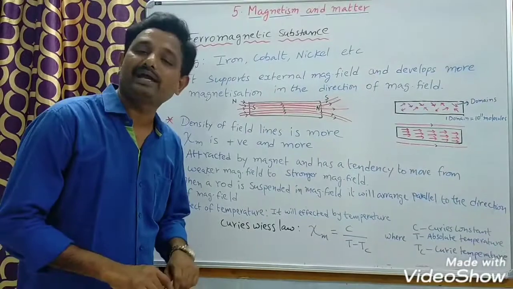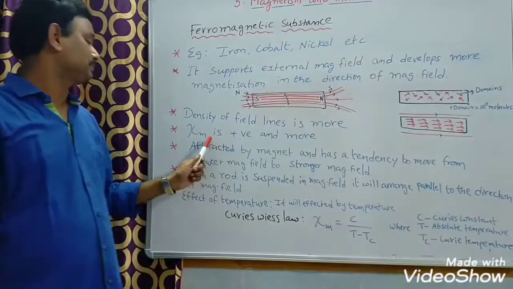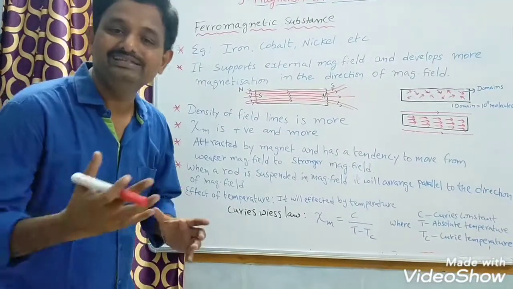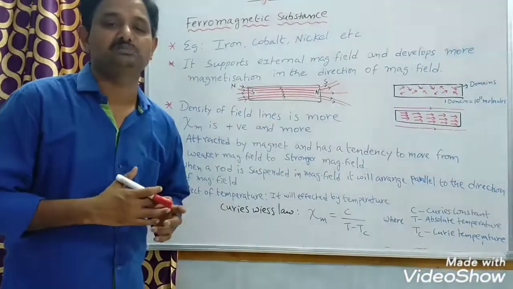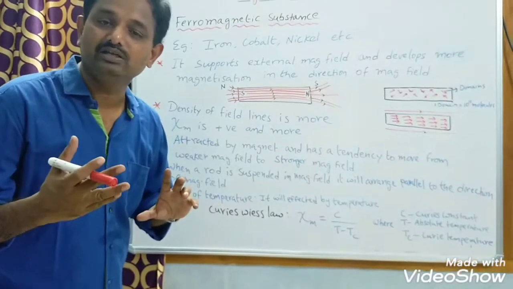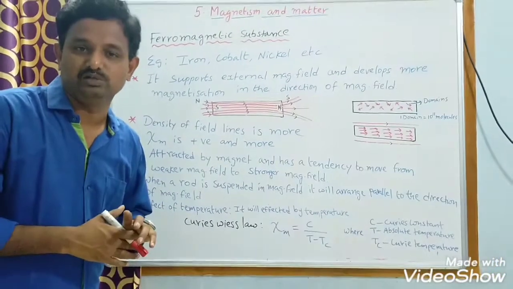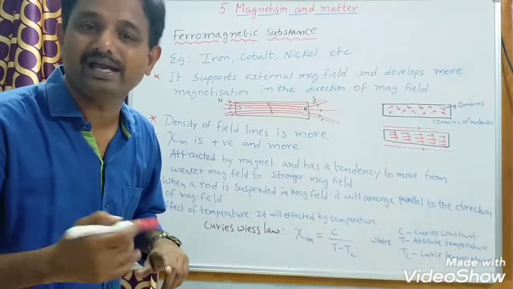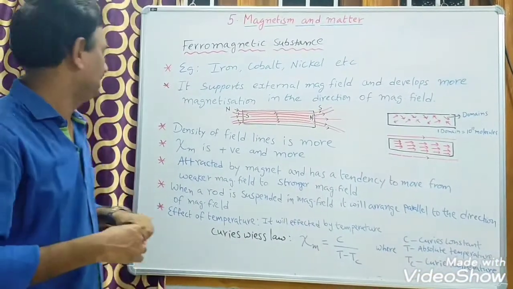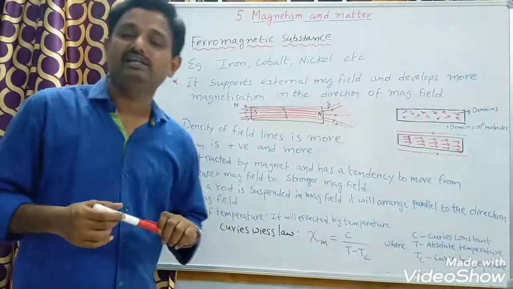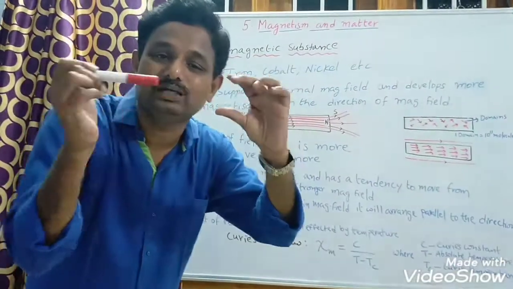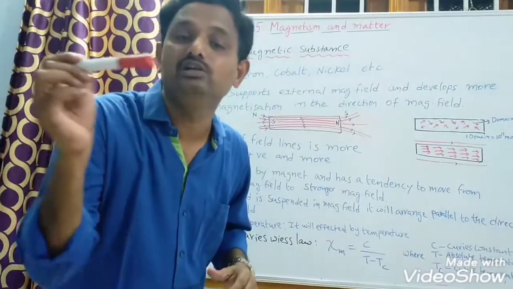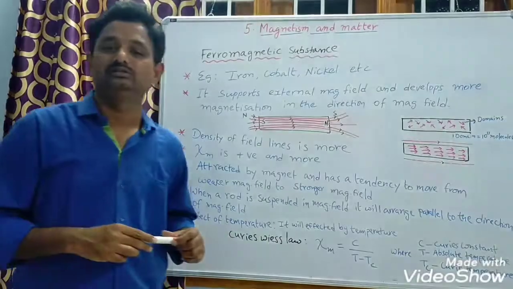And what about its magnetic susceptibility? Its magnetic susceptibility is positive and large. That means we can easily magnetize a ferromagnetic substance. Why? Because it has large magnetic susceptibility. If a substance has large magnetic susceptibility, it can be easily magnetized. Then, if we place a ferromagnetic substance near a magnet, it is attracted by the magnet and has a tendency to move from a weaker magnetic field to a stronger magnetic field.